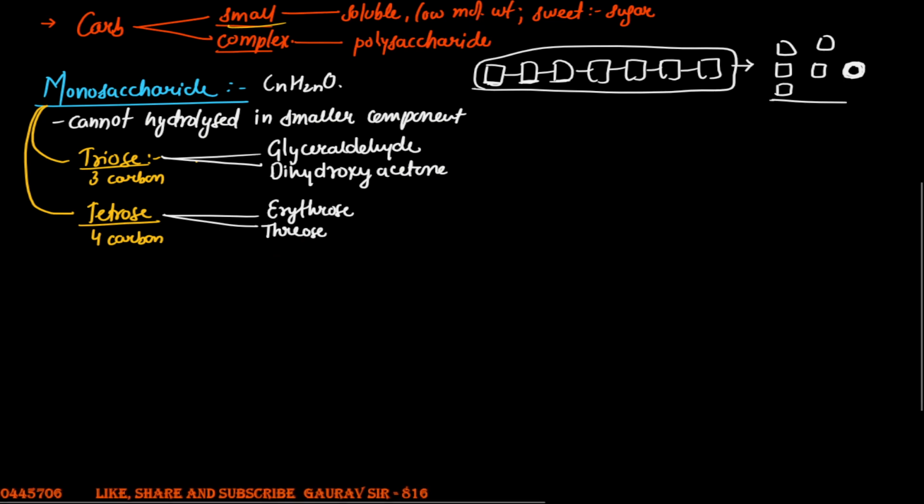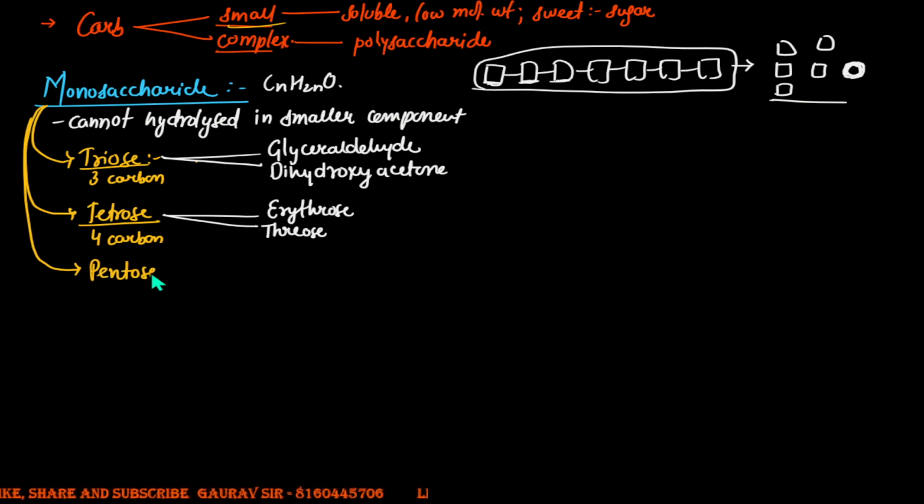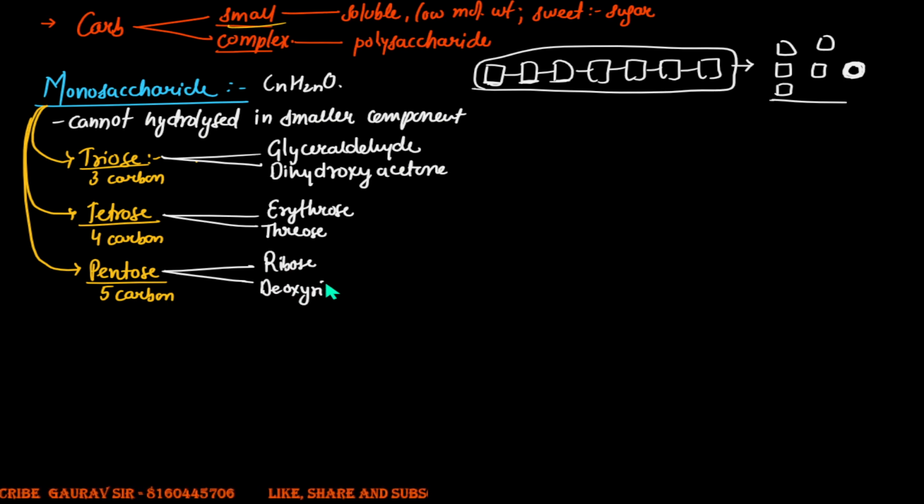There's another category of the monosaccharides. It's called pentose, right? Till now you got 3 categories: triose, tetrose, and pentose. The name suggests how many carbons there'll be? There'll be 5 carbons. A few examples of pentose: you might have heard ribose. You would have also heard deoxyribose. Both of them are present as sugar in DNA and RNA, right?